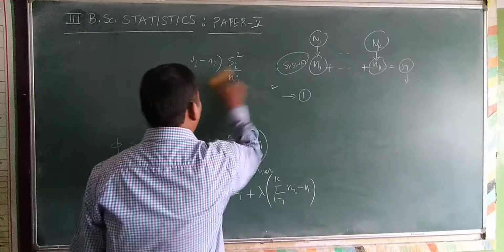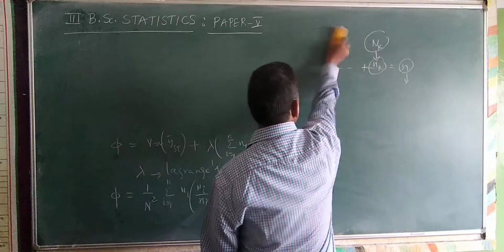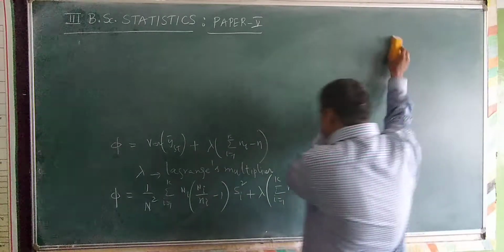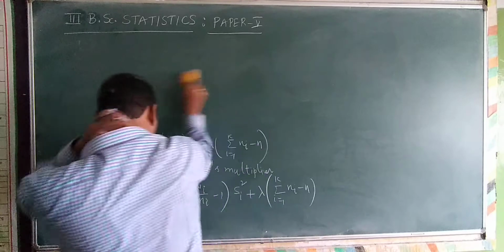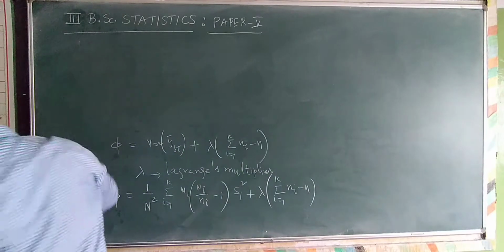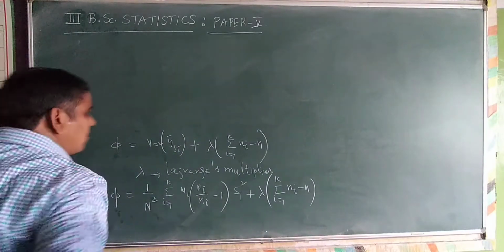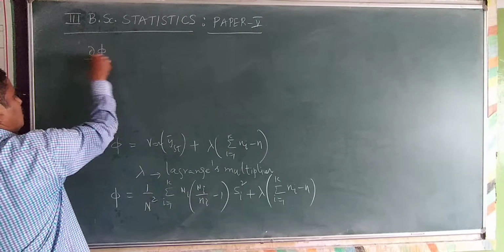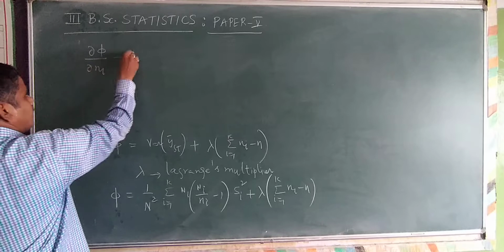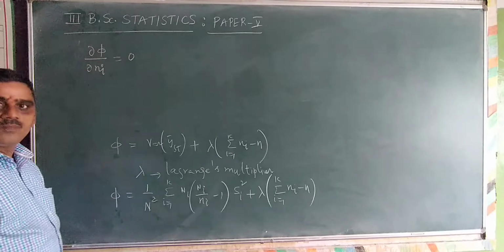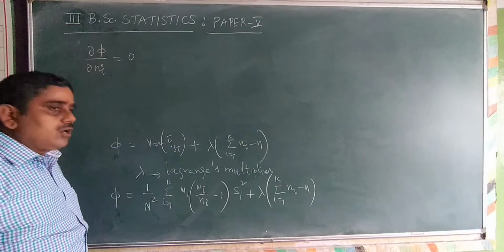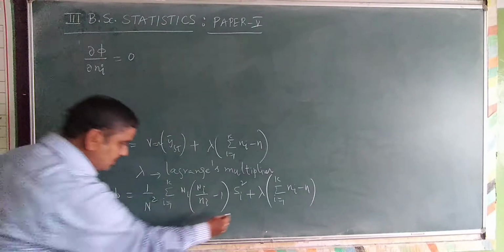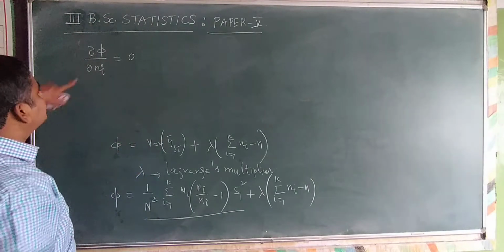So now I consider that differentiation part. Differentiate Lagrange's function phi with respect to ni and equate it to 0. That is, rho phi by rho ni is equal to 0. Now you see here, how does the differentiation depend?